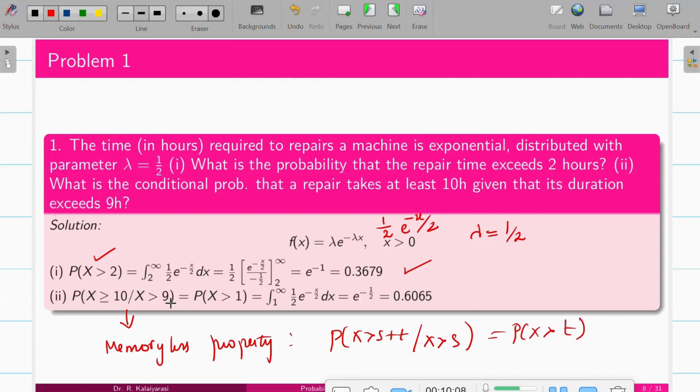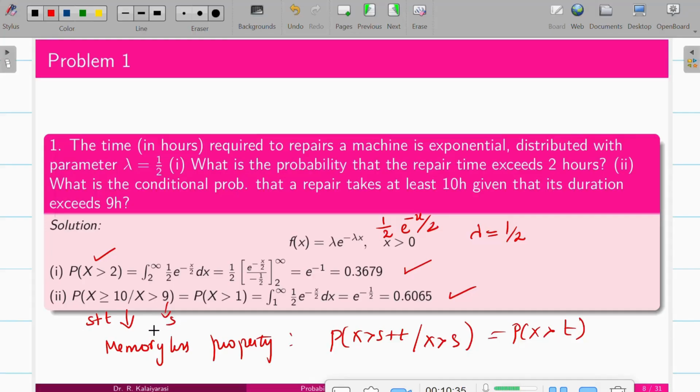So this is your s and this is your s plus t. So t is 1, so it is probability of x greater than 1. You can easily find it using the formula: integral 1 to infinity of f of x dx, and we'll get the answer. So it is not necessary to go with the conditional probability formula again. We can use the memoryless property if it is exponentially distributed.